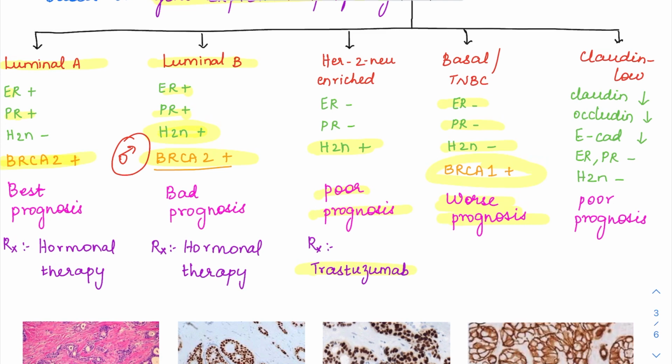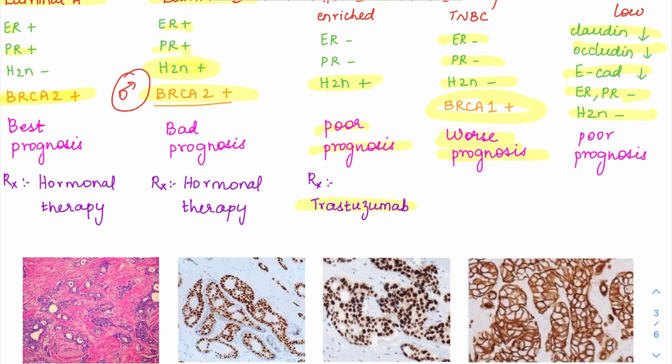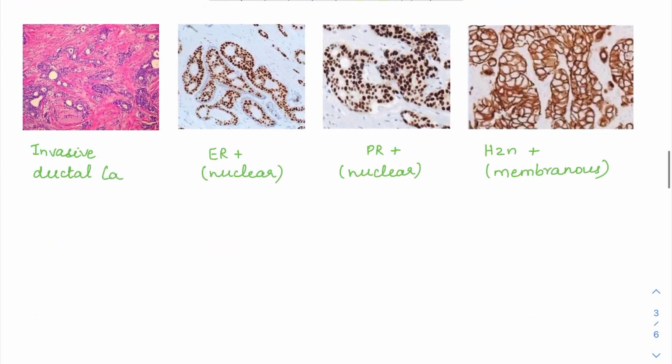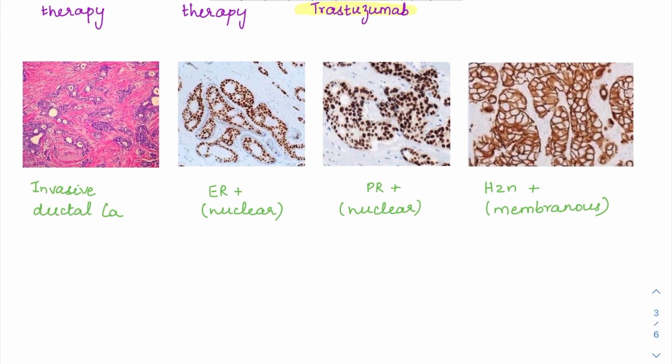Then Claudin low is the last subtype, in which there are going to be decreased cell adhesion molecules like Claudin, Occludin and E-cadherin. So all of these are cell adhesion molecules. These are going to be expressed in low levels. And other than that, this is also going to be triple negative only. ER/PR and HER2/neu will be negative in these cases as well. And here again, since it's also kind of triple negative, it is also going to have a poor prognosis. So if you see this image, this is how the immunohistochemistry will appear.